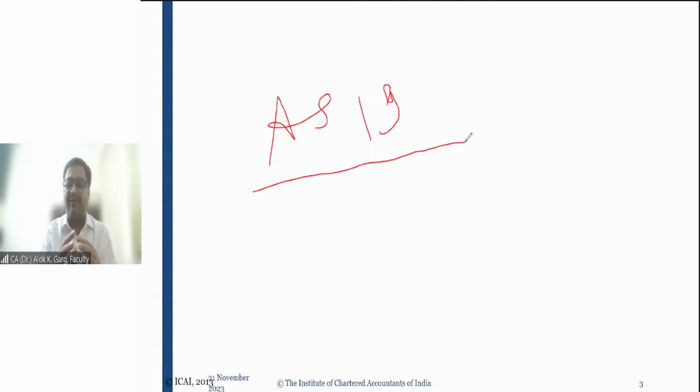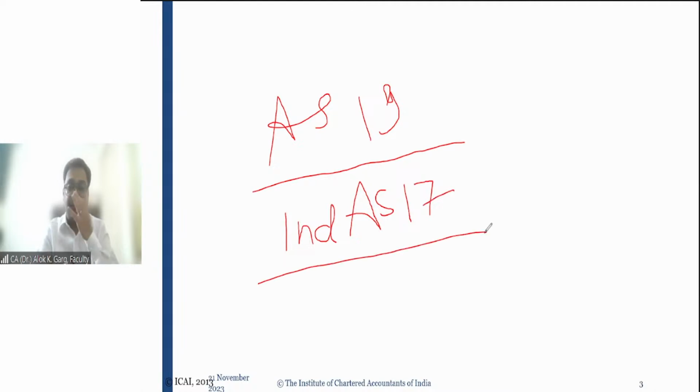This concept of capitalizing the asset in case of finance lease on the basis of present value of lease rental, the same concept which you have read in AS 19, was there in IND AS 17, the old version of Indian Accounting Standard, and in the old version of IFRS standard, which was IAS 17. Whatever we have discussed just now, the same concept was there in IND AS 17 also, right?